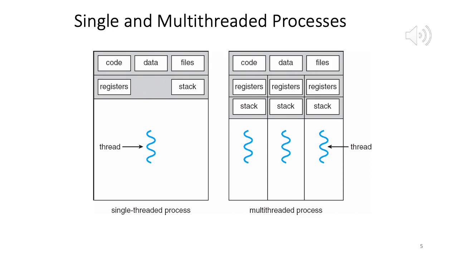Okay, so what we learn from this slide is some structures a thread has of its own, right, registers and stack, and other structures it shares among the other threads of the same process. So open files are shared among all threads that belong to a process. So this makes communication easy. Thread number 1 can write to a file, thread number 2 can read from it. Okay.